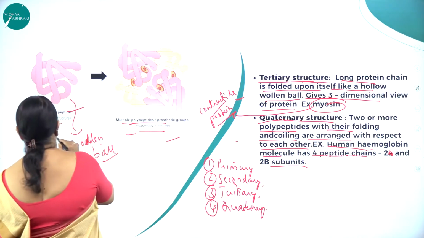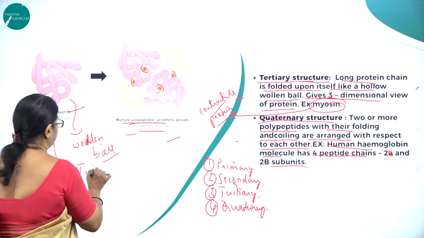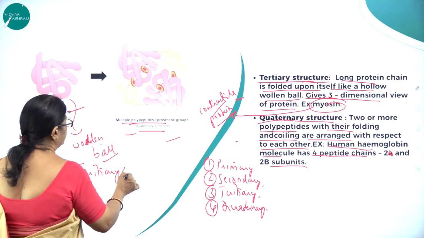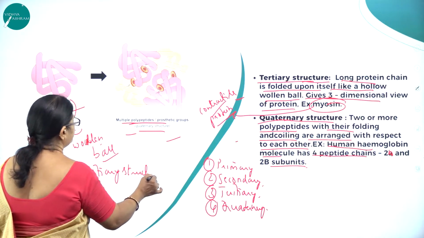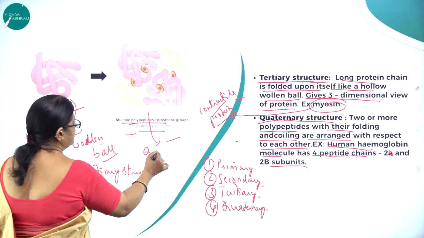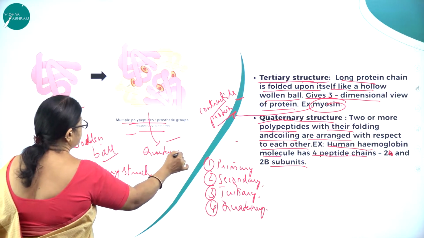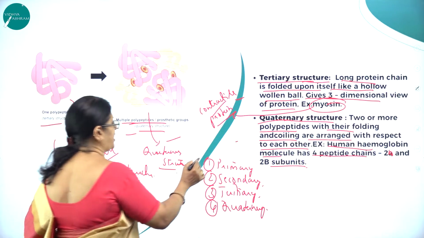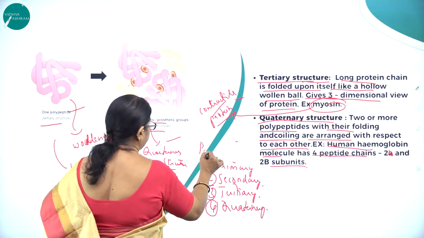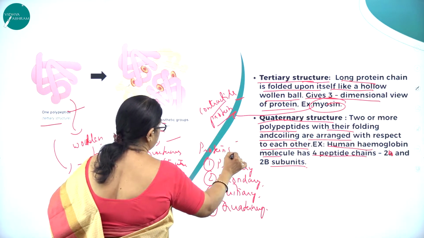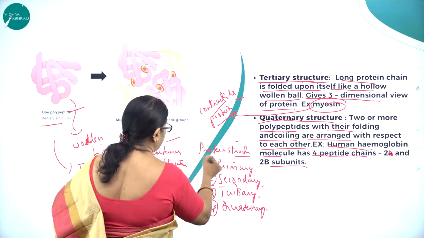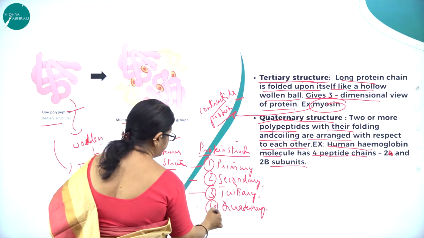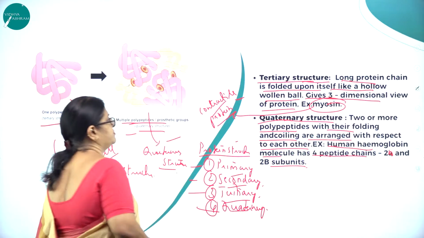So this is the tertiary structure, and this is the quaternary structure. So what are the 4 types of protein structure? Primary, secondary, tertiary and quaternary structure.